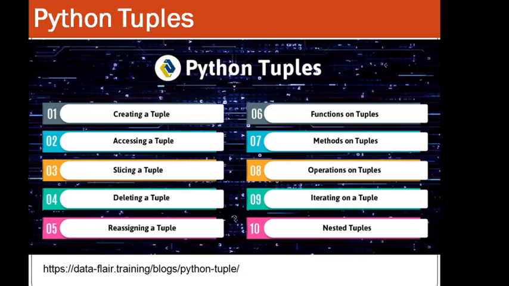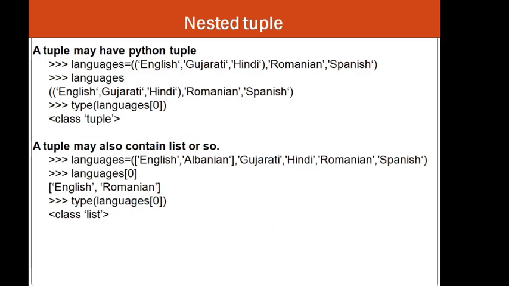Then we have the nested tuples. We have already seen them, but we are doing it again. A tuple may have another tuple, so a tuple inside the tuple. You can see the example over here that this is the nested tuple, right? And here also, if you try to find out the type of the zeroth element, this will let you know that it is a tuple. A tuple may also contain a list. So this is a list we have put into it, and if you try to find the type of this zeroth element, it will display that it is a list.